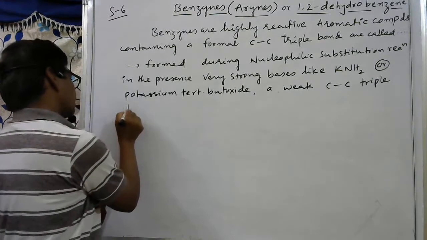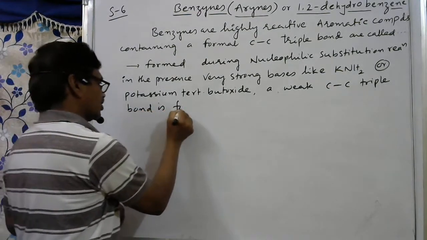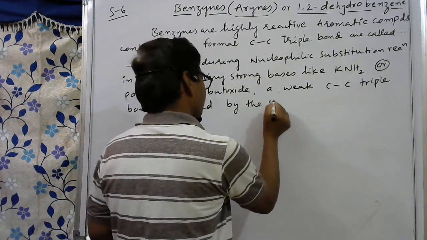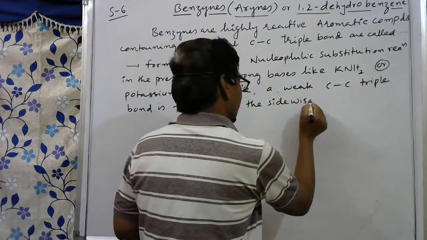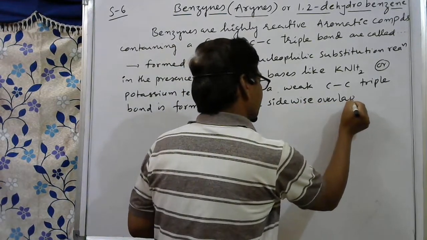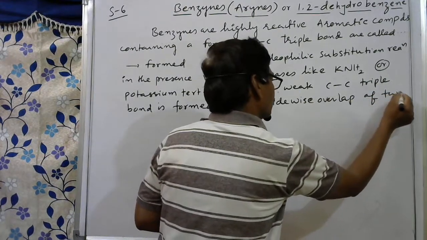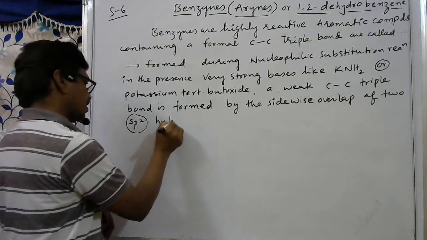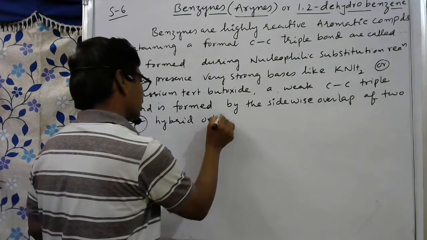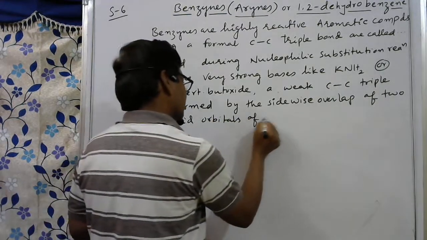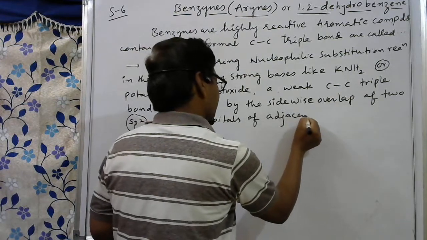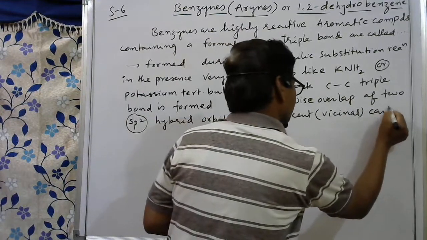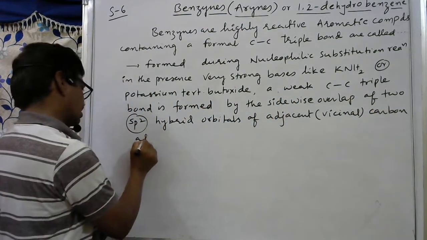The carbon-carbon triple bond is formed by the sidewise overlap of two sp2 hybrid orbitals of adjacent carbon atoms. Adjacent means we can say vicinal.